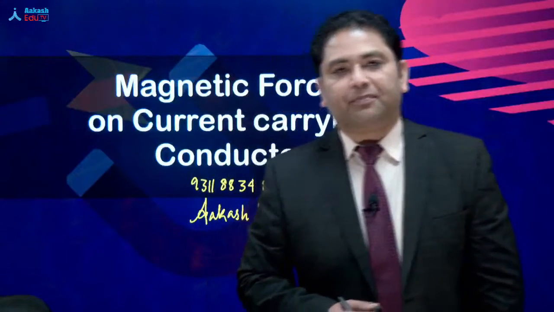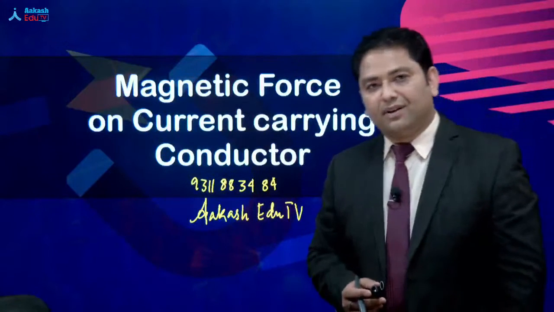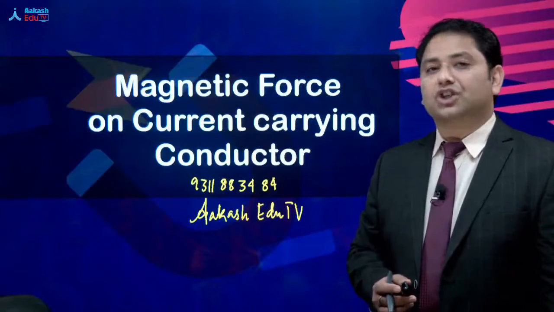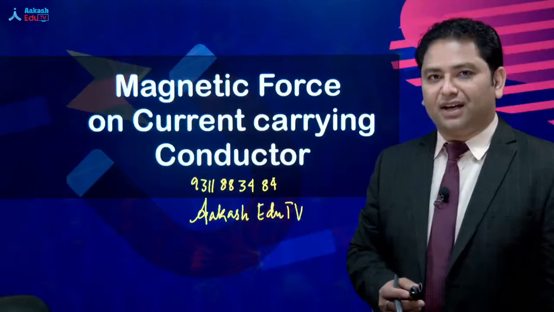So let's begin. Up until now, we have learned the force on a charged particle in a magnetic field.